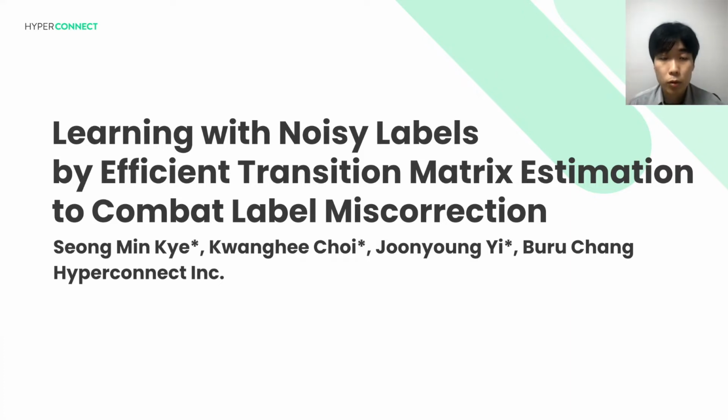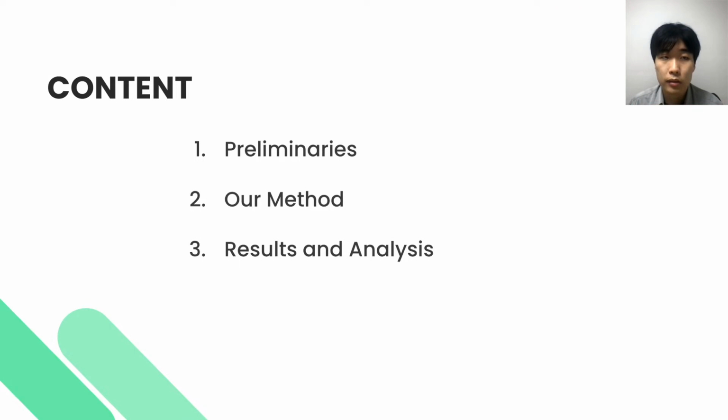Hello, my name is Che, and I'm honored to present our paper, Learning with Noisy Labels by Efficient Transition Matrix Estimation to Combat Label Miscorrection. This is joint work by 성민계, Che, and Chunyoung-lee, with the corresponding author Buru Zhang from HyperConnect, the subsidiary of Match Group and Tinder.